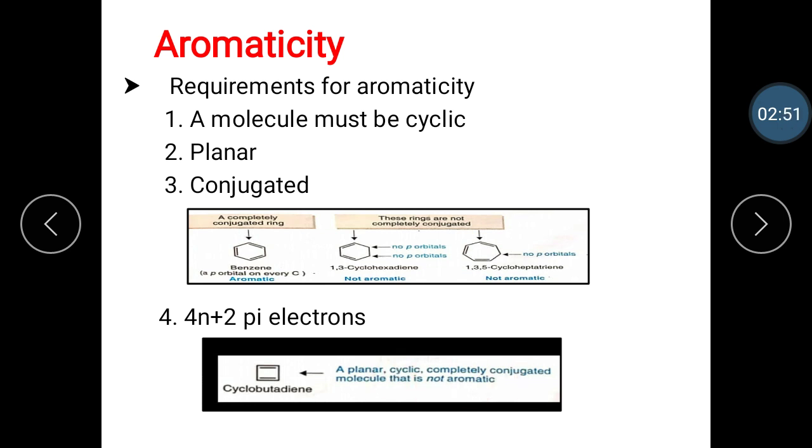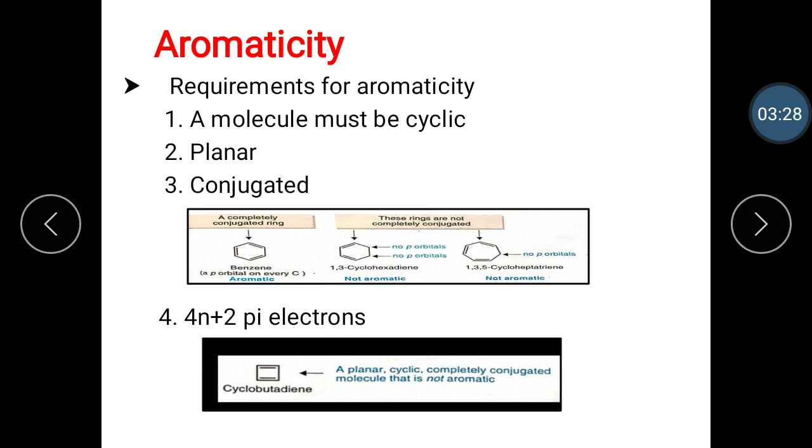In addition to being cyclic, planar and completely conjugated, a compound needs a particular number of pi electrons to be aromatic. For satisfying the Huckel rule, there are two criteria. The aromatic compound must contain 4n plus 2 pi electrons, where n is equal to 0, 1, 2, etc. And a cyclic, planar and completely conjugated compound that contains 4n pi electrons is unstable and is said to be anti-aromatic.